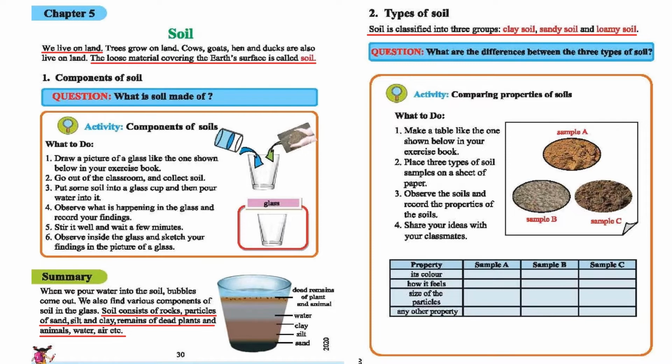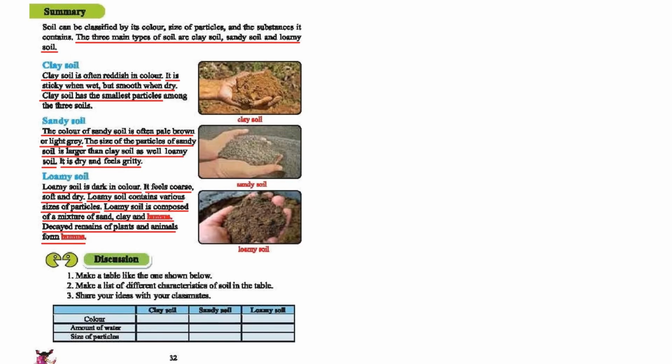Well, we will see their variety on the next page. So please open the next page and we will see what kind of variety there actually is. On page 32, it says that soil can be classified by its color, size of particles, and the substance it contains. The three main types of soil are clay soil, sandy soil, and loamy soil.